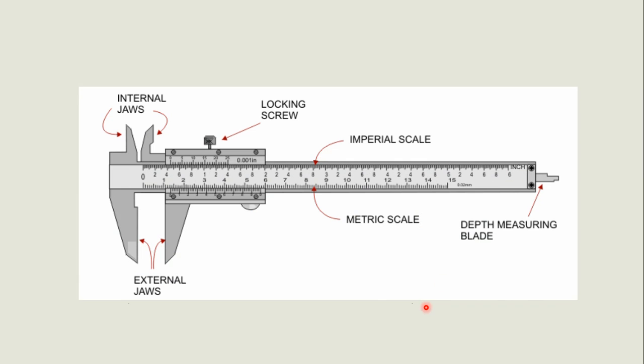Before we move on to screw gauge, I want to tell you something. Here an object is placed and here the screw is locked, and we should see which main scale division is coinciding with the vernier scale division. Then first we should take the least count, that is the number of divisions on the vernier scale divided by the number of divisions of 1 unit on the main scale. Then we should use the formula